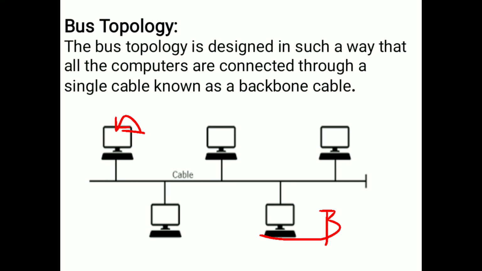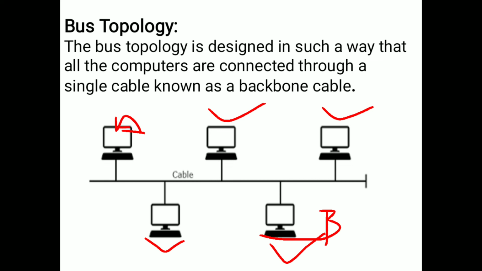By using this cable, the data will transfer to B system. A will send the data onto this cable, but this message will be received by all the systems.